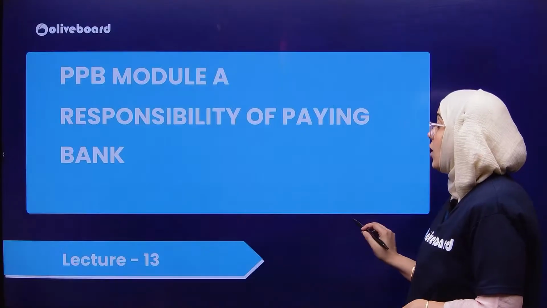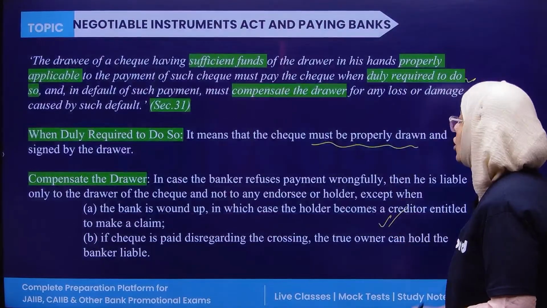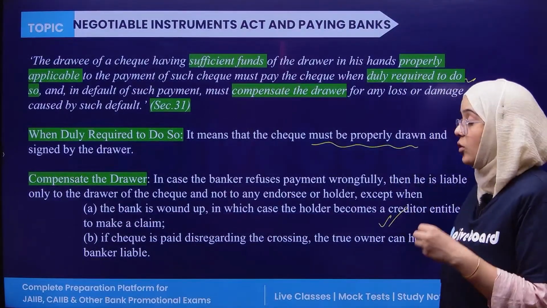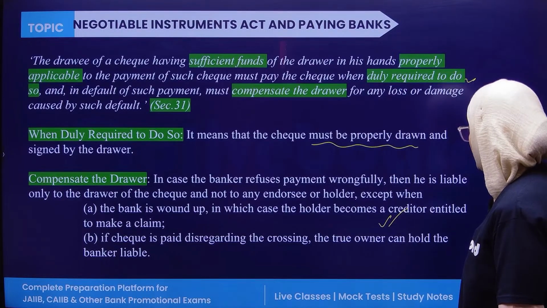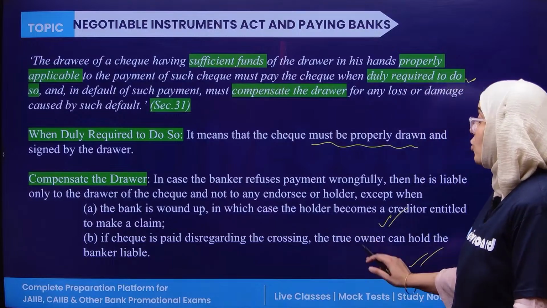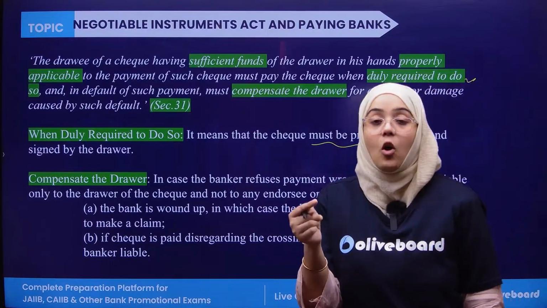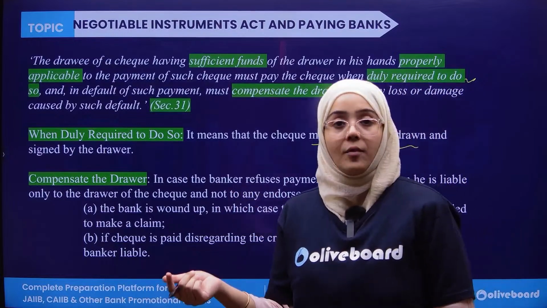For example, if the bank winds up, then it will compensate the endorsee or holder, and if the check is paid disregarding the crossing, the true owner can hold the bank liable. So in these two conditions, the bank will be responsible for the loss and damage to the holder or the assignee of the check.